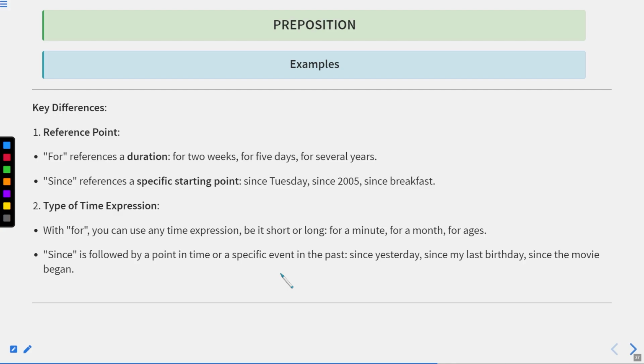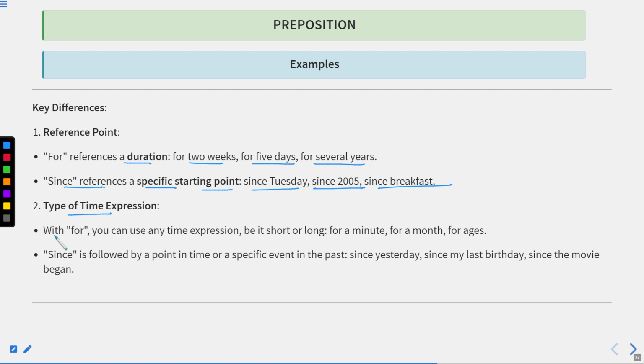Now let us have some examples. Key differences. Reference point. For references duration: for 2 weeks, for 5 days, for several days. It means when the time is countable, we basically use for. Since references a specific starting point: since Tuesday, since 2005, since breakfast, since 1947. So a particular point of time can be shown with the help of since, where the time is not countable.